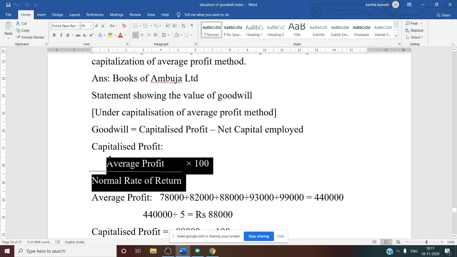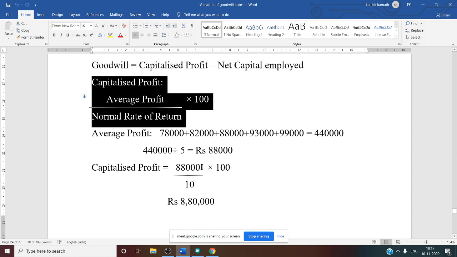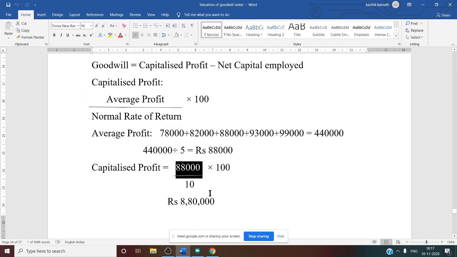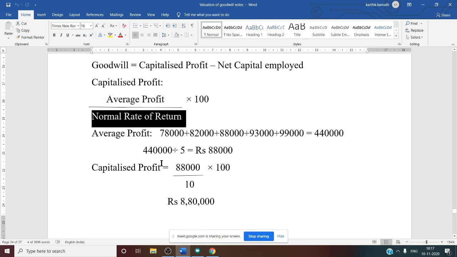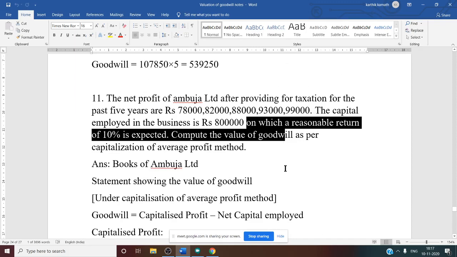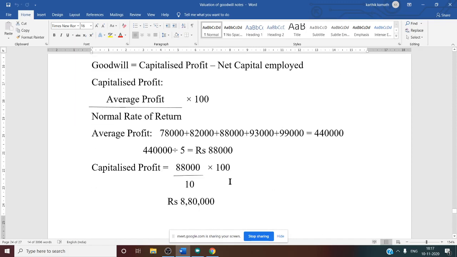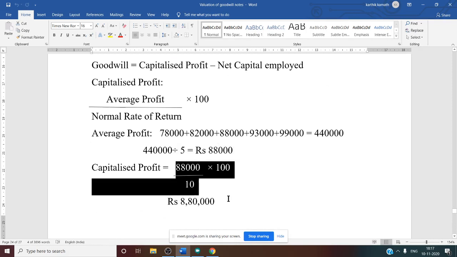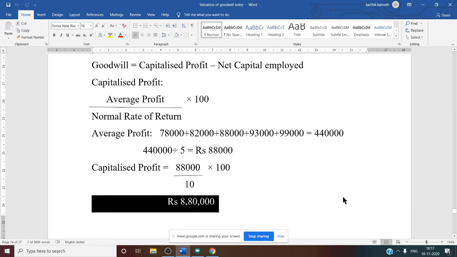Now we have to substitute in the formula of capitalized profit. Capitalized profit is equal to average profit 88,000 divided by normal rate of return. This normal rate of return is given in the question as the reasonable rate of return, so you have to write it in the denominator as 10%. See this where it is given: the reasonable rate of return 10%. So the denominator is 10 into 100. So the capitalized profit answer is 8,80,000.